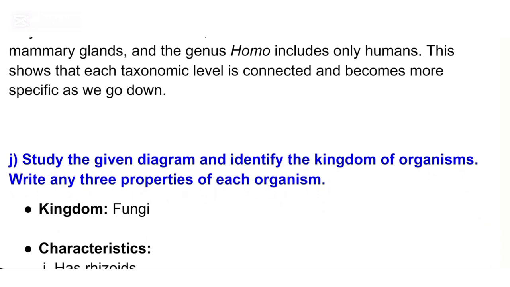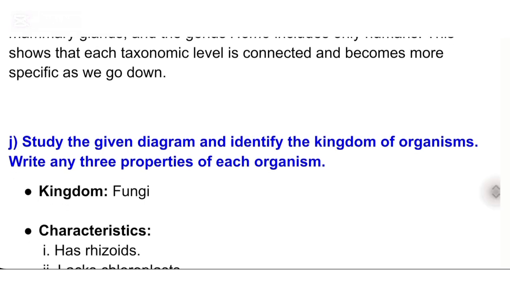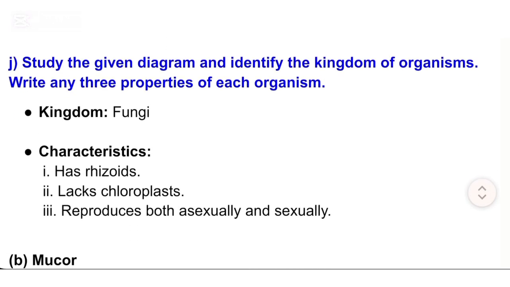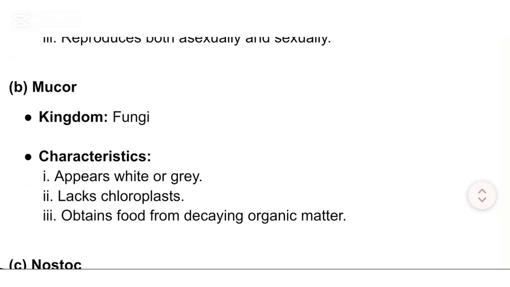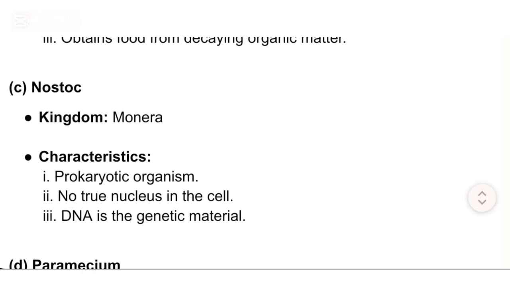J. Study the given diagram and identify the kingdom of organisms. Write any 3 properties of each organism. Kingdom: Fungi. Characteristics: I. Has rhizoids. II. Lacks chloroplasts. III. Reproduces both asexually and sexually. Mucor, Kingdom: Fungi. Characteristics: I. Appears white or gray. II. Lacks chloroplasts. III. Obtains food from decaying organic matter.